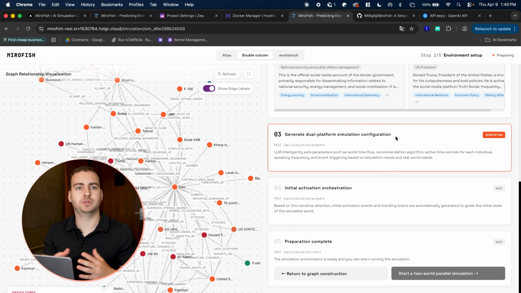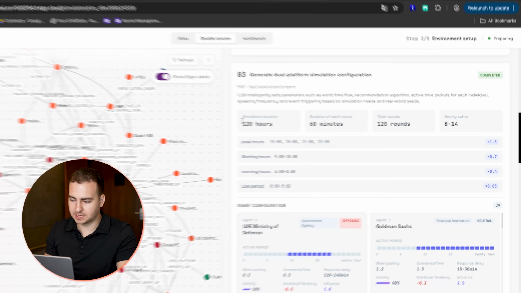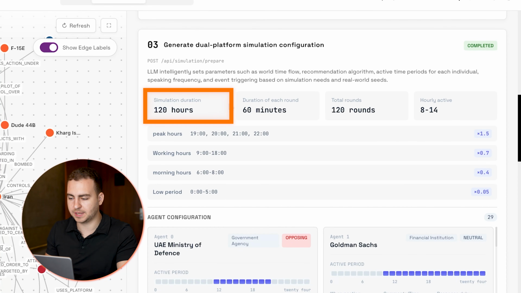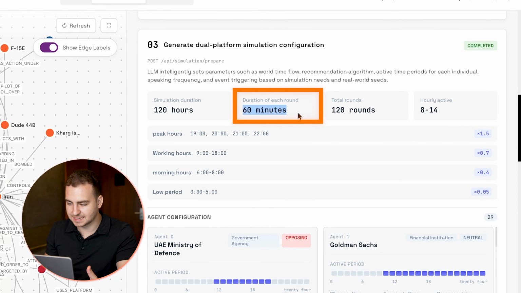So if you want this to be a really drawn out prediction, you can run 100 rounds. That's going to take you a lot of real world time and API cost and compute, but you also could just run 10 rounds where maybe it only takes 5 minutes to execute. I'll show you that in 1 second. Okay, so you can see here that it says simulation duration 120 hours. The duration of each round is 60 minutes.